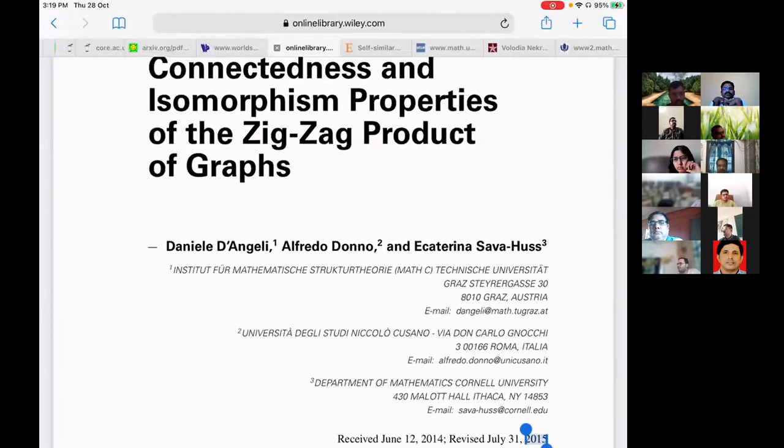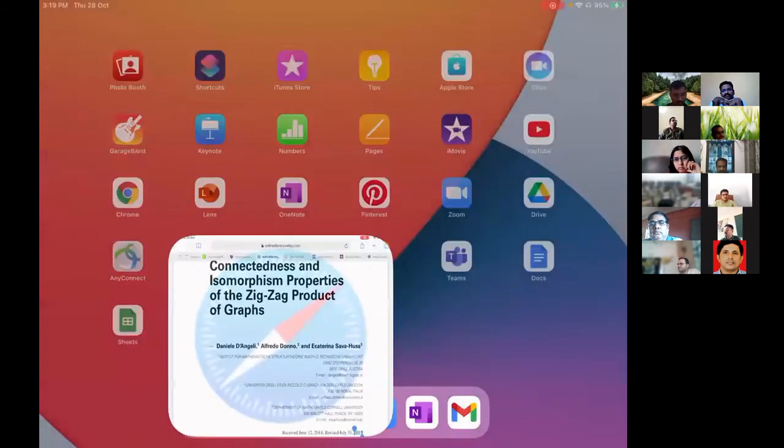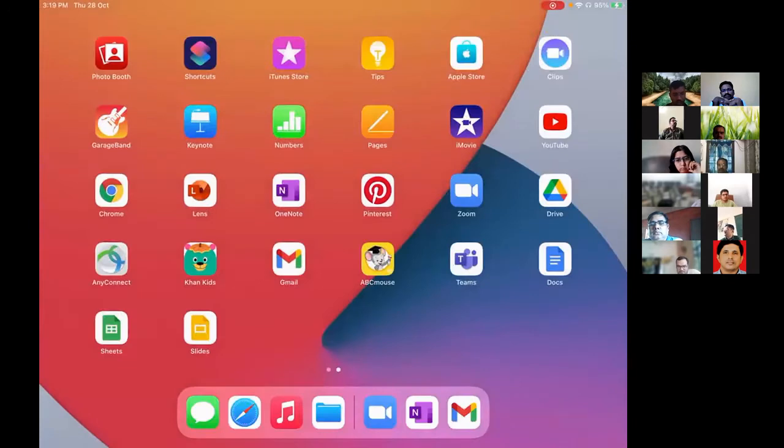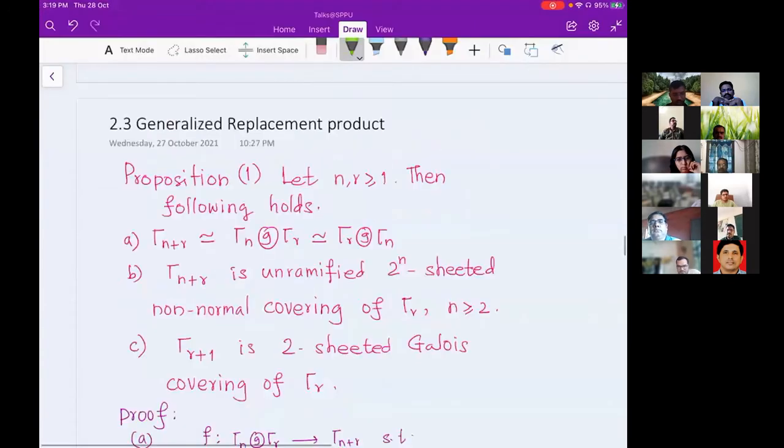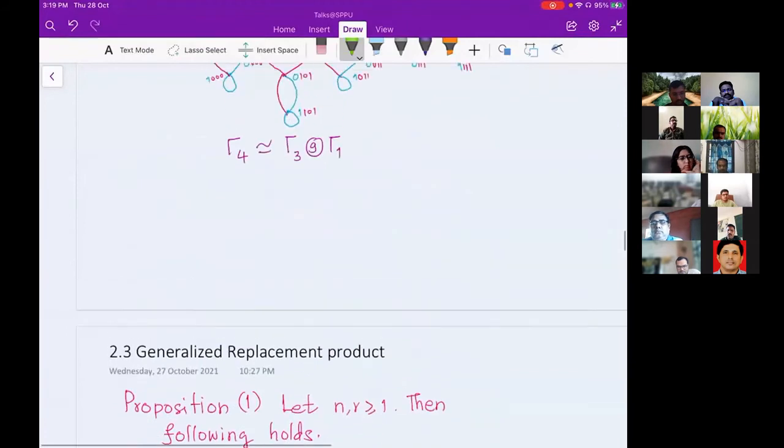I'm going to define the zigzag product, but the assumptions for replacement are the same as for a zigzag product. You want G1 to have degree D1, then inside G2 you should have D1 vertices, and suppose D2 is the regularity of the second graph. What is the regularity of the resultant graph? In replacement it is D2 plus 1. In generalized replacement, which we just discussed, it is the same.